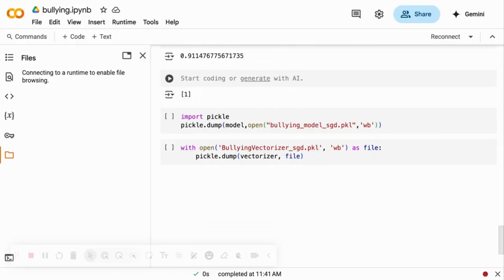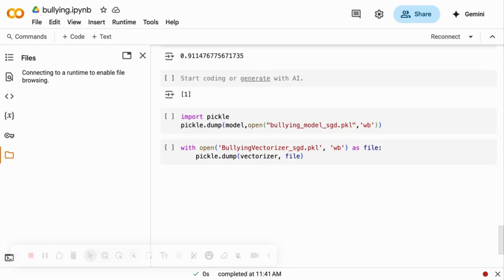After this, we download the model and load it using a library called pickle, and then after that we load the model into Streamlit, and then we make the UI using Python itself, and then after that we make a training loop, which is like the user has to enter a sentence, and if the model gets it wrong, then you can update the model and you can say what the correct label is.